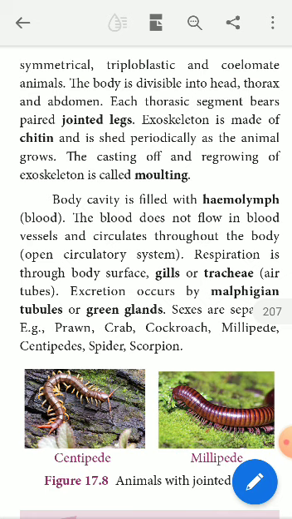Next, the exoskeleton is made up of chitin. When you touch the surface of a cockroach or crab or prawn, you can feel some sort of hardness in the skin. That exoskeleton, the skeleton which covers the entire body of the animal externally, is made up of a special type of chemical substance called chitin. The exoskeleton is also called the chitinous exoskeleton.